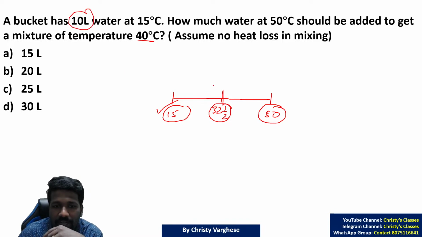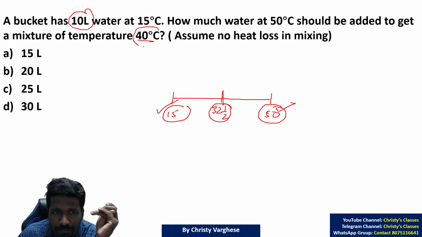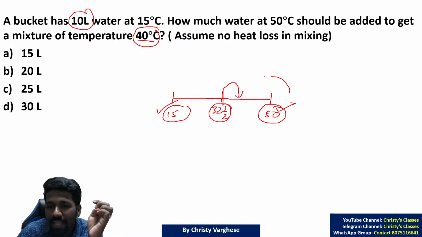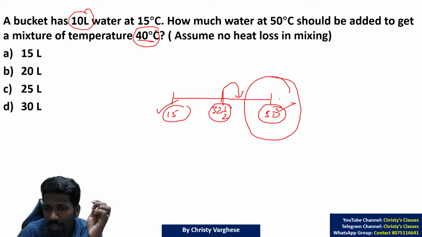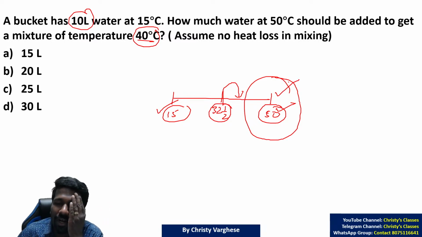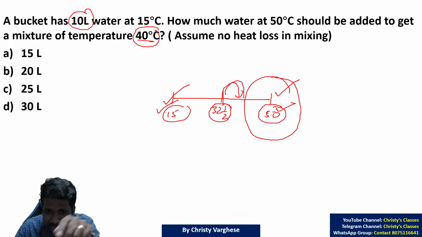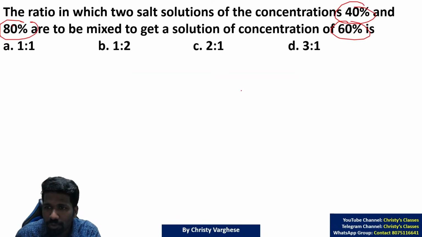Like if this is 10 liters, this is also 10 liters, it will be 32 and a half. It is reaching 40 degrees Celsius, which means it is to the right of 32 and a half. That means the 50 degrees Celsius water is more than the 15 degrees Celsius water. Are you getting the idea? To understand how much more, that is why we are using the alligation trick. If you use each of the other examples also, you can understand it.